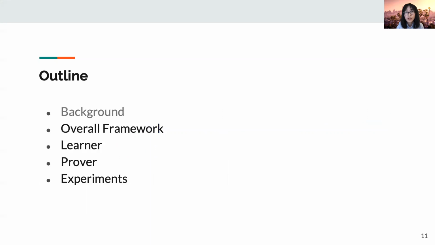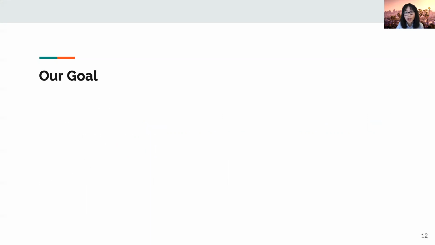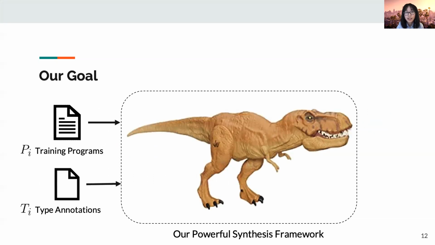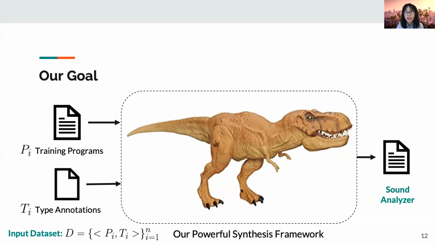We will introduce the overall framework, and then the learner and prover respectively. Our goal here is to develop a powerful synthesis framework, which takes the training programs and type annotations as input and generates a sound analyzer as output. Now let's demystify this framework.